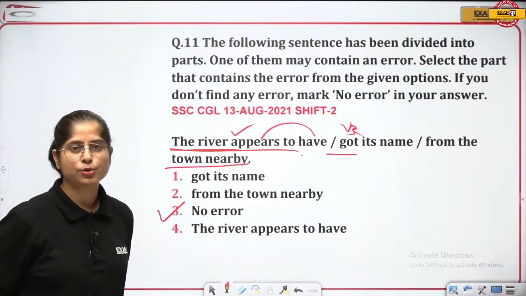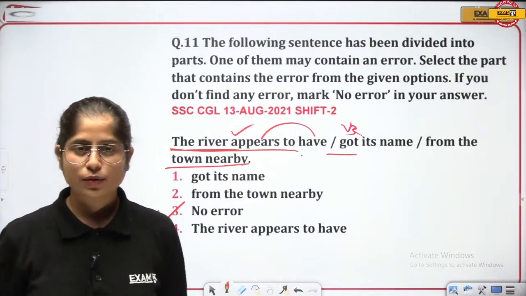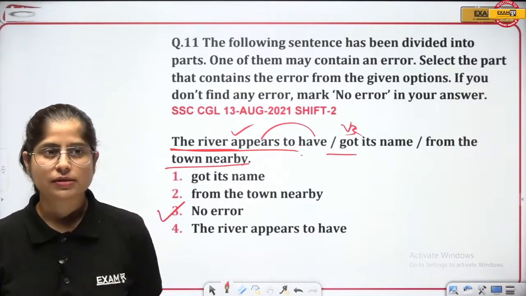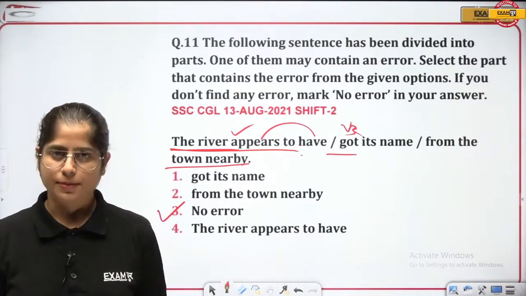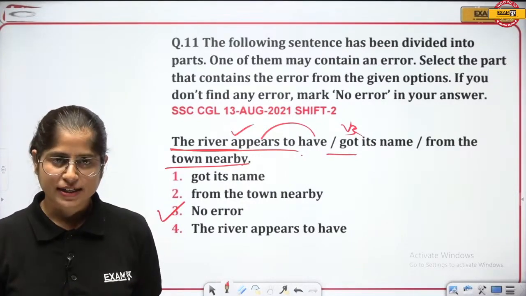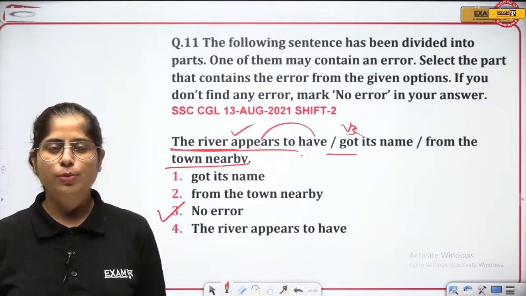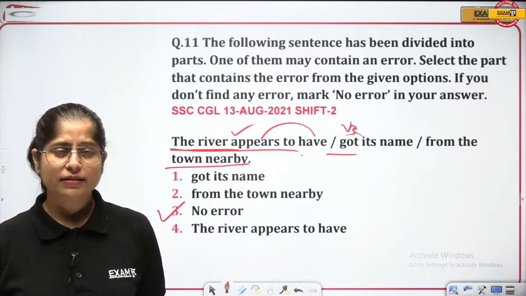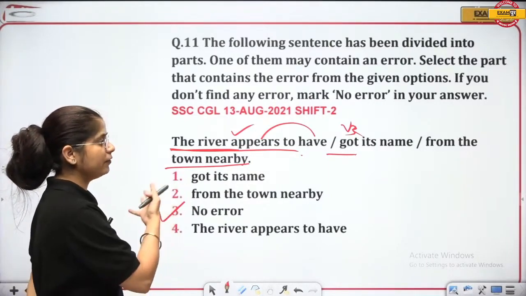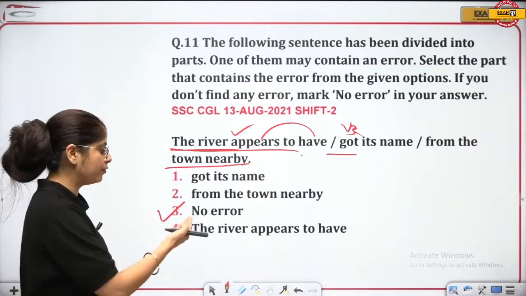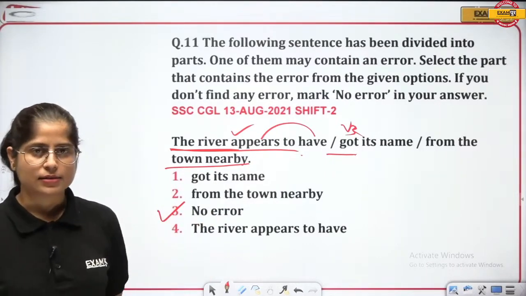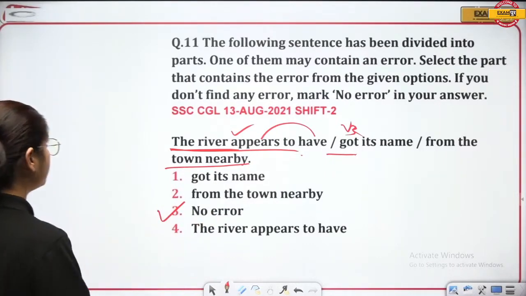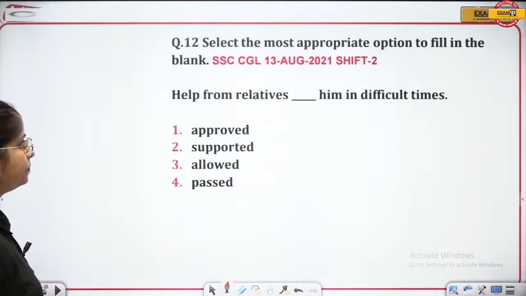So you have to consider the option of no error also. Often what happens is that we overlook this option. We consider that there will be some error, right? So there are chances that there is no error. Why has that option no error been given? For some reason, and that reason is that if the sentence is grammatically correct, you have to mark no error as your answer. So understood? Yes. Next question, guys.